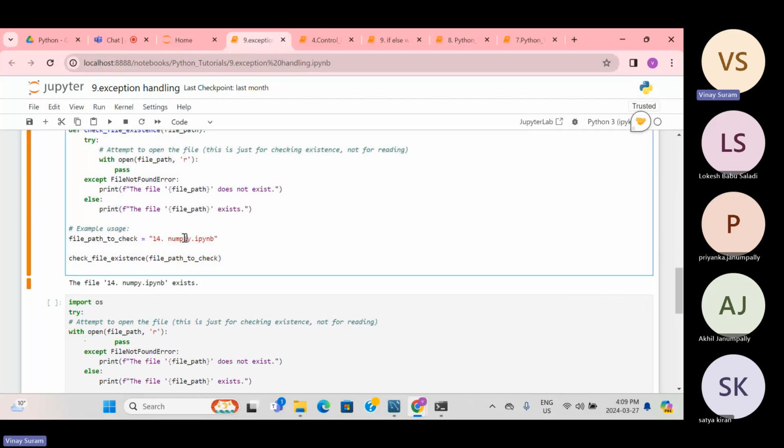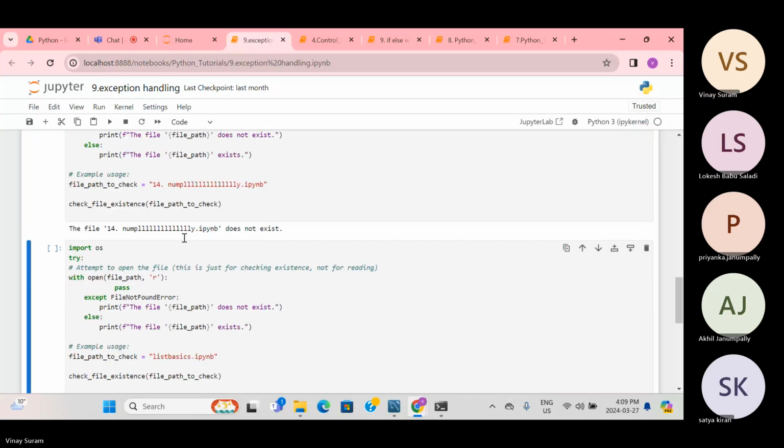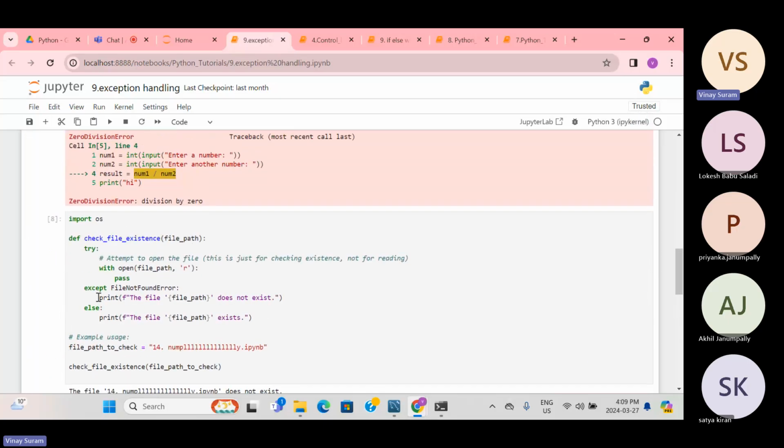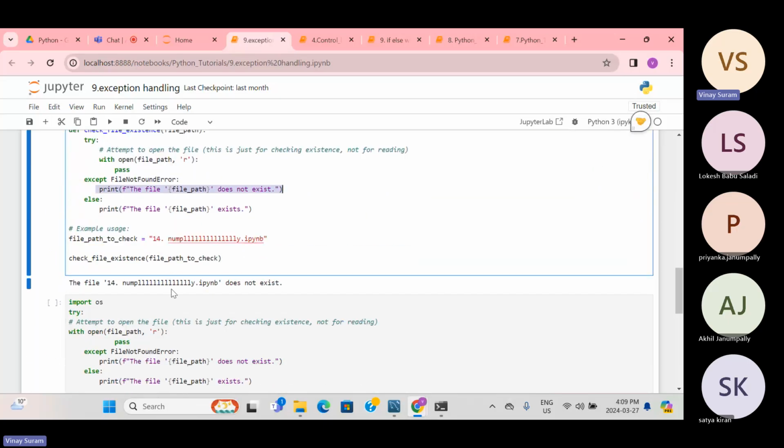And if I write this something like this, it should throw an exception, but smoothly. So you can see smoothly it says the file doesn't exist. That's it. So that is a real-time use case of exception handling. Maybe you'll have a lot of things, but this is one of the real-time use cases.